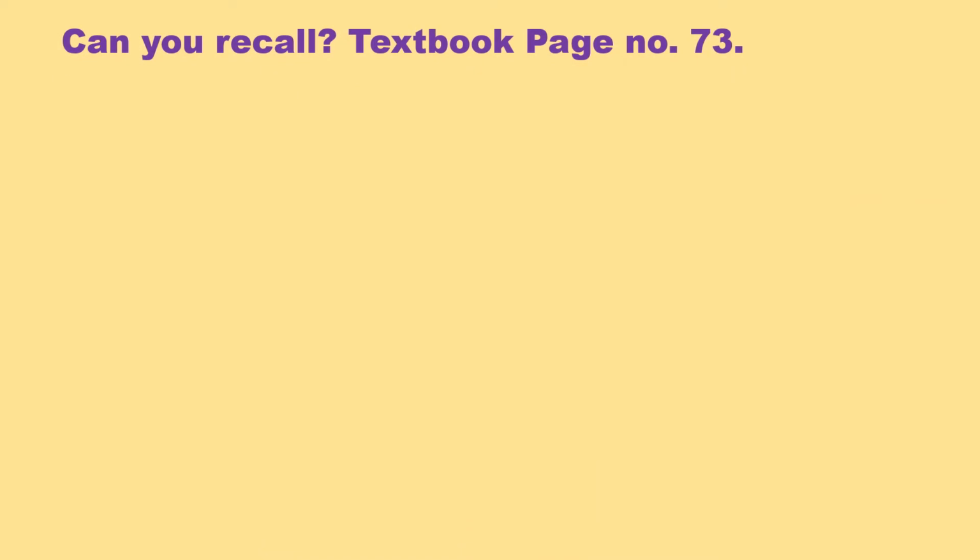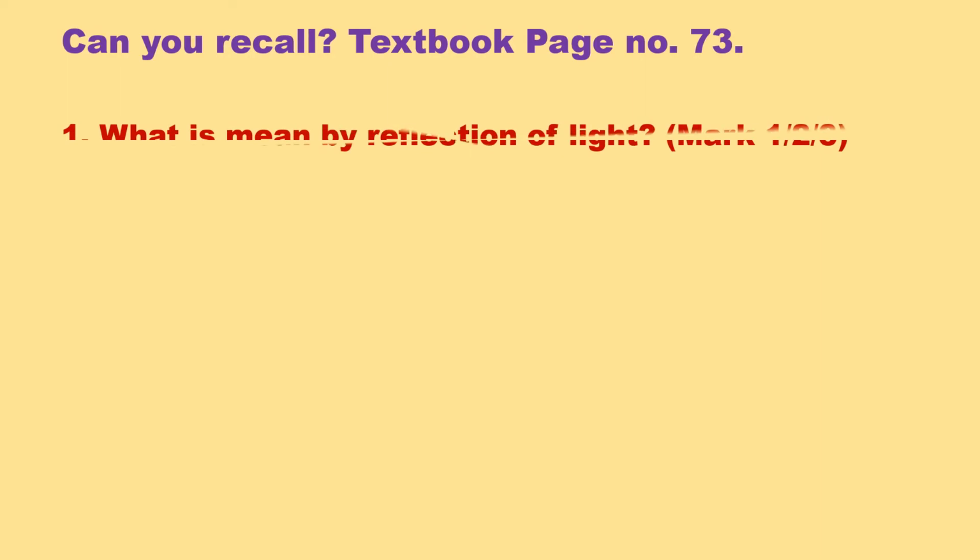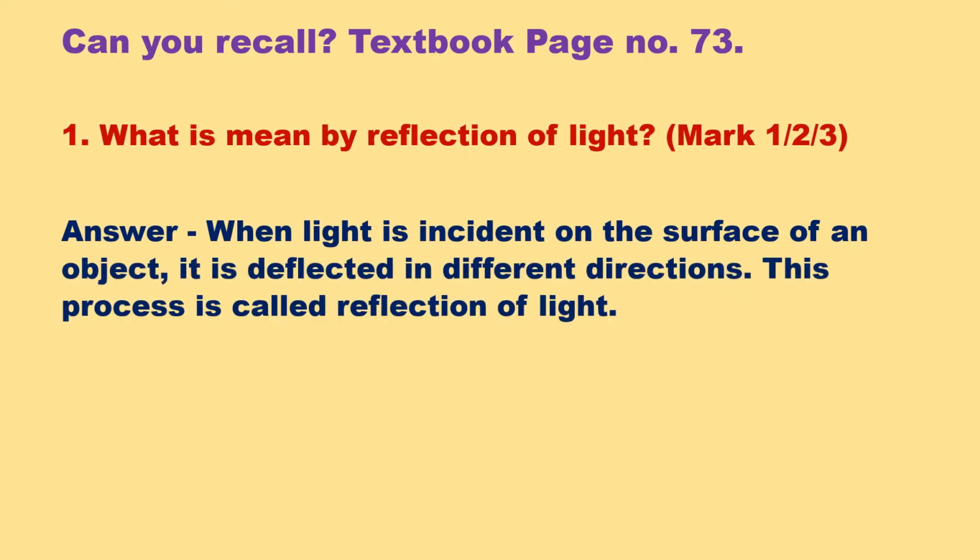Can you recall? Textbook page number 73. 1. What is meant by reflection of light? Answer. When light is incident on the surface of an object, it is reflected in different directions. This process is called reflection of light.